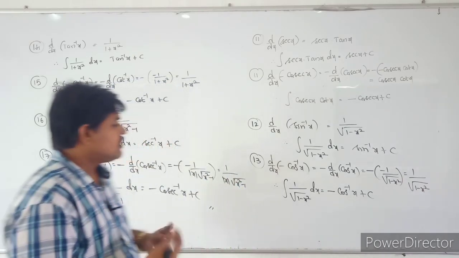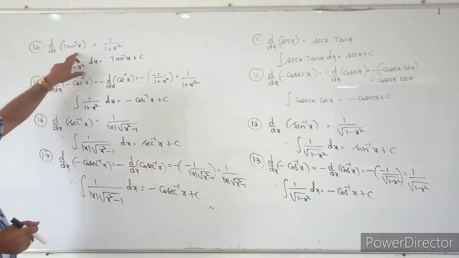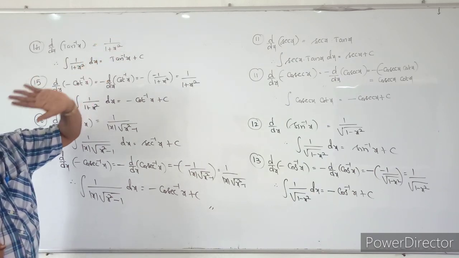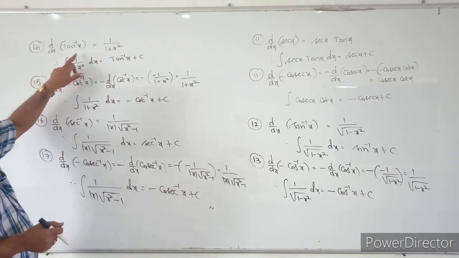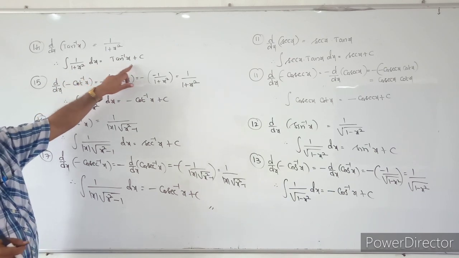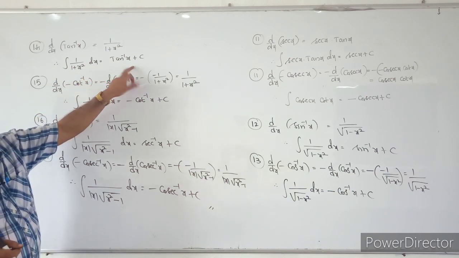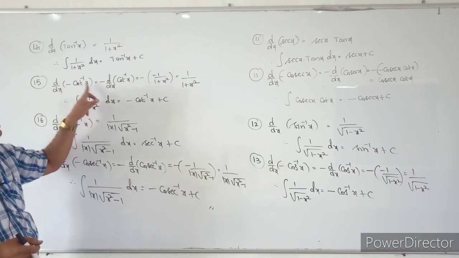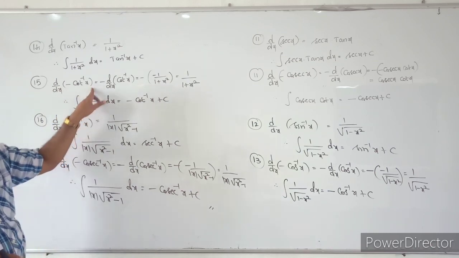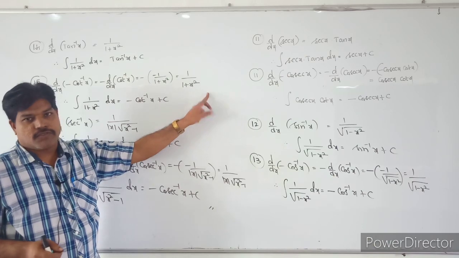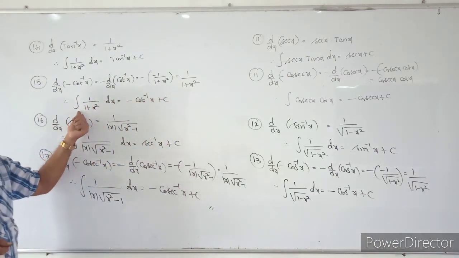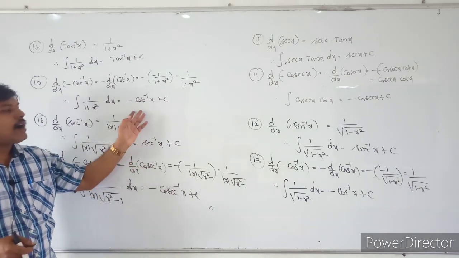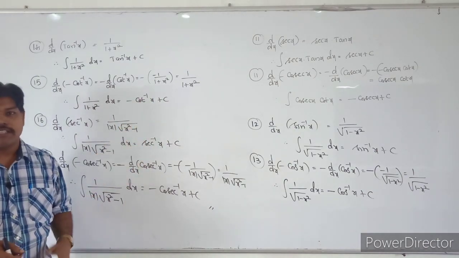Similarly, the derivative of tan inverse x is equal to 1 by 1 plus x square. Therefore, the integral of 1 by 1 plus x square dx is tan inverse x plus c. And see also the derivative of minus cot inverse x is 1 by 1 plus x square. Automatically, the integral of 1 by 1 plus x square dx is equal to minus cot inverse x plus c.